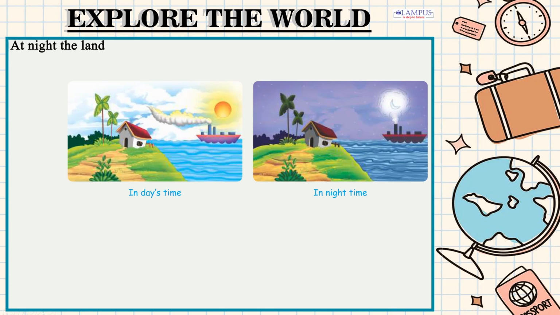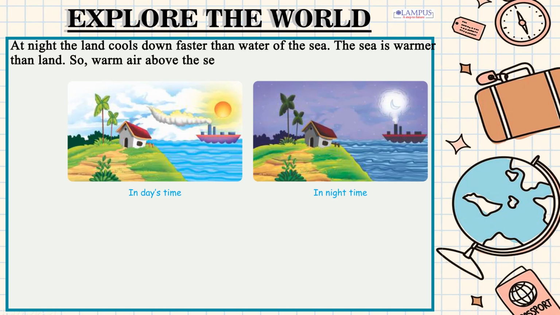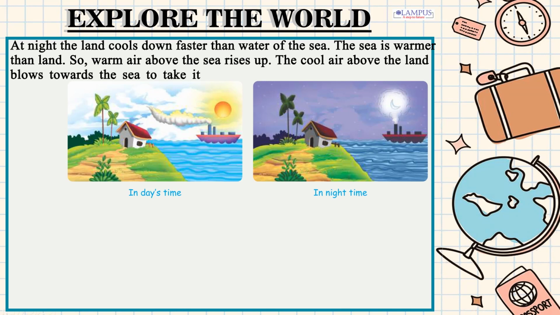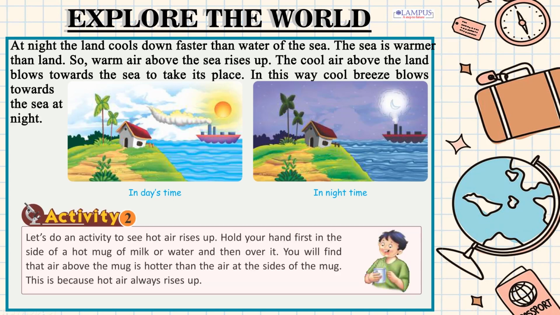At night the land cools down faster than water of the sea. The sea is warmer than land. So, warm air above the sea rises up. The cool air above the land blows towards the sea to take its place. In this way cool breeze blows towards the sea at night.